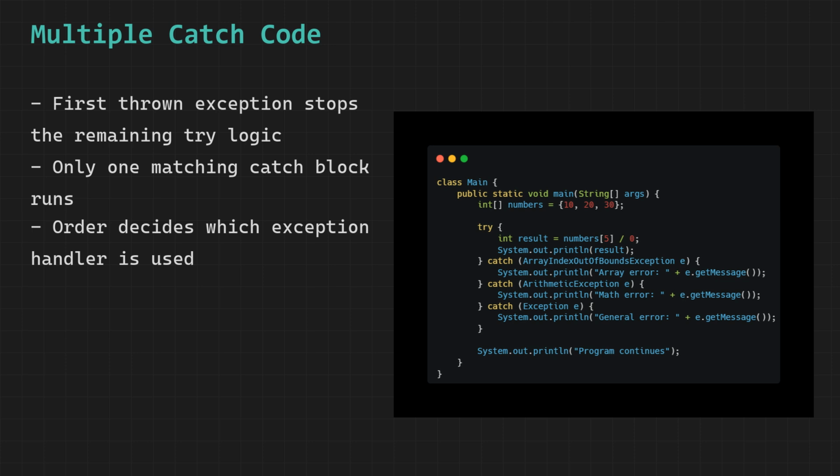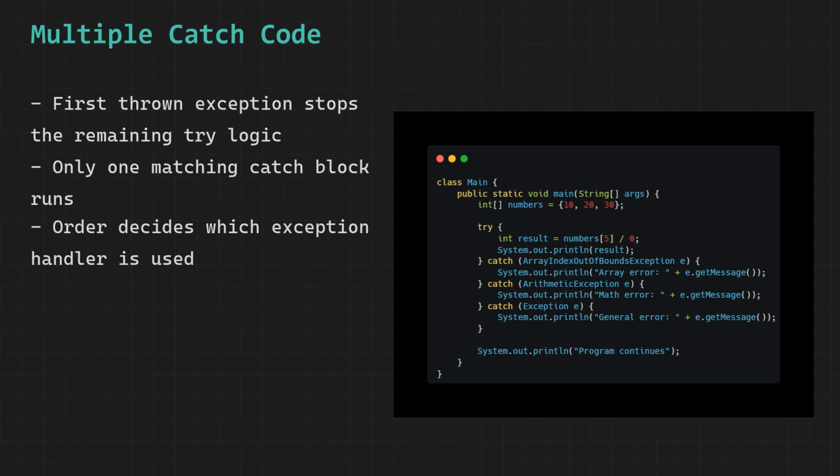The first catch block is written to handle ArrayIndexOutOfBoundsException. Java checks whether the thrown exception matches this type. It does. So this catch block runs and prints "array error" followed by the message from the exception, which tells us that index 5 is out of bounds for an array of length 3. Java then skips all remaining catch blocks because only one catch block ever runs per exception.